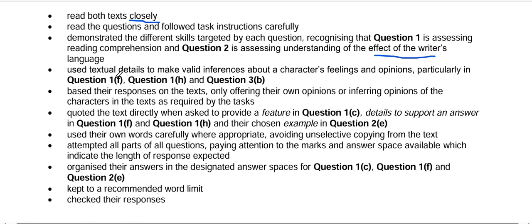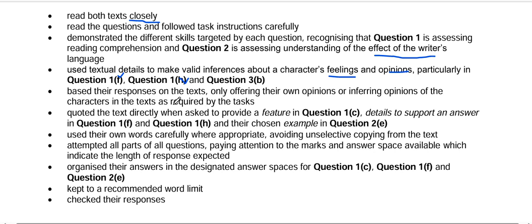Now, use textual details to make valid inferences about a character's feelings and opinions, particularly in question 1F, question 1H, and question 3B.